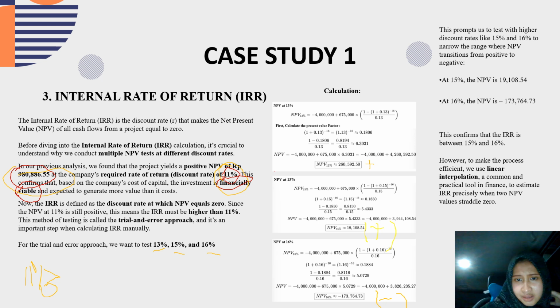Why? Because this is the nearest to 1. And when I calculate at 16%, it's negative. So we use these two. Yeah. Next.